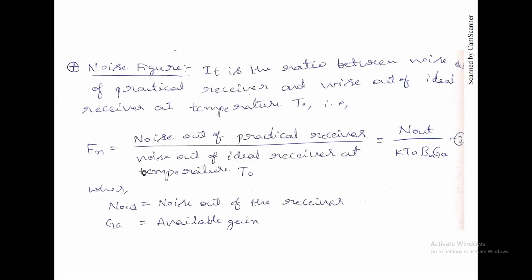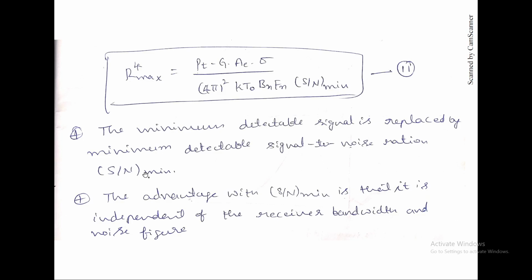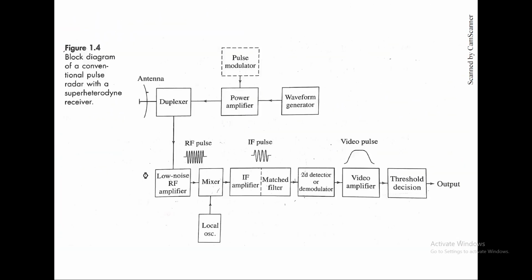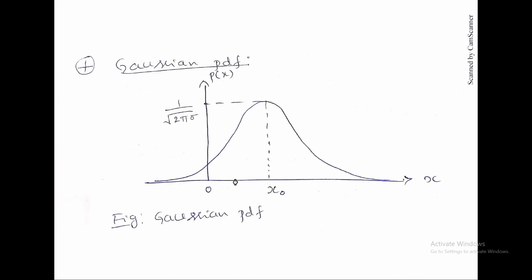When you recall this structure, there are intermediate frequency amplifiers and the second detector, detector, and all. So we are talking about this IF amplifier here.